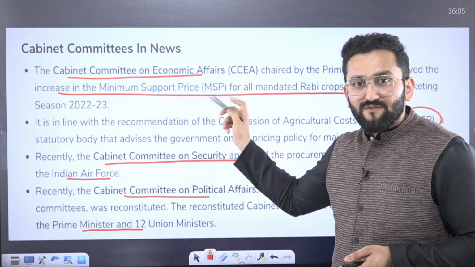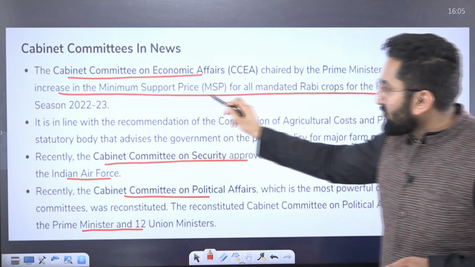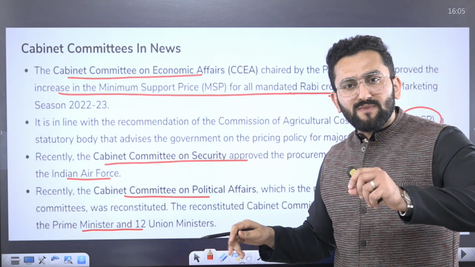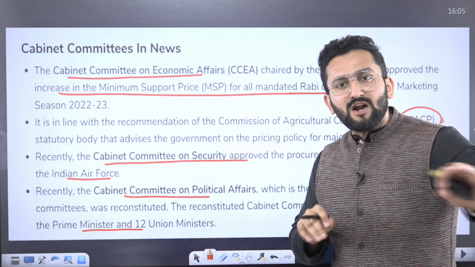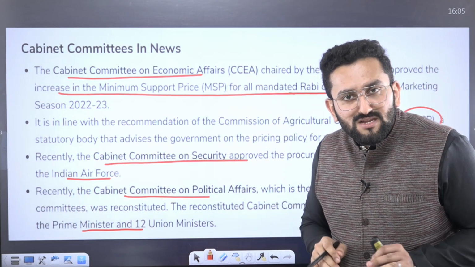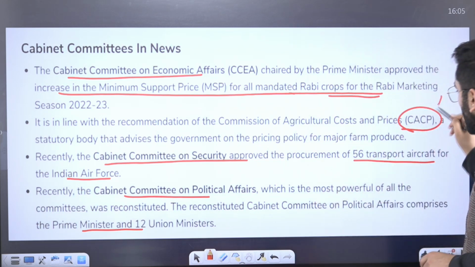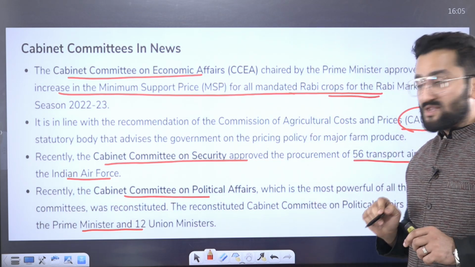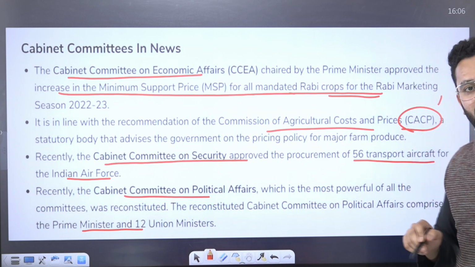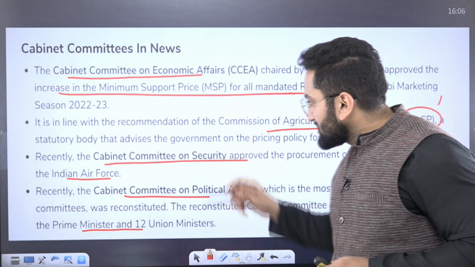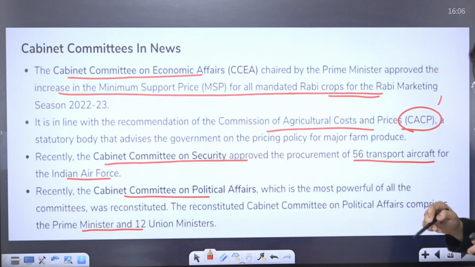Now these were the cabinet committees which were in news. Cabinet Committee on Economic Affairs, as I told you, minimum support price has been increased on rabi crops. And now tell me, when it comes to suggestion with regard to minimum support price, which body is responsible for actually suggesting to government? Answer is CACP. UPSC also asked this question in prelims once. Commission for Agricultural Costs and Prices. So the decision is not taken by Minister for Agriculture. This decision is taken by this body, Commission for Agricultural Costs and Prices.